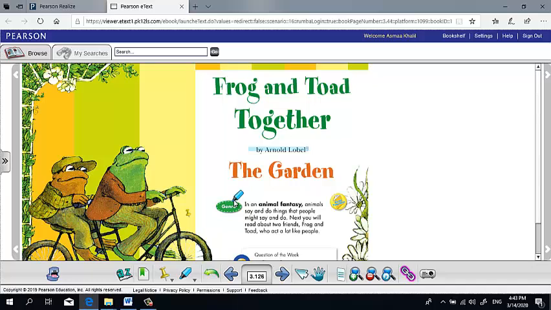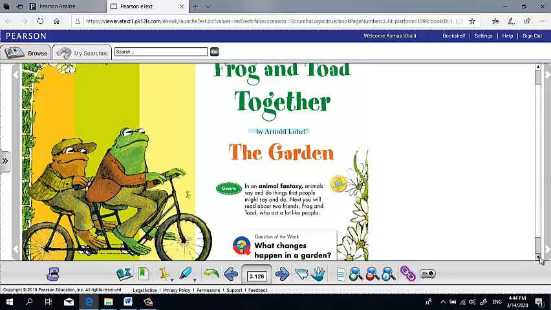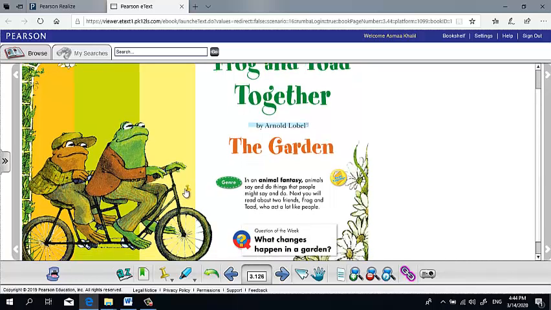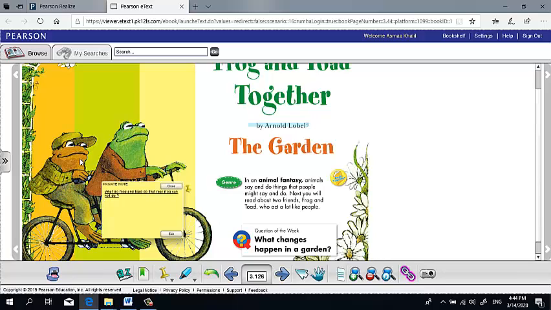So, what is the meaning of animal fantasy? Animal fantasy means that the characters in this story are animals, and they are talking and acting or doing things like people. I want you to look at this picture. Here, what can you see? Here, we have a question: What do Frog and Toad do that a real frog cannot do? Look at this picture and you will see.